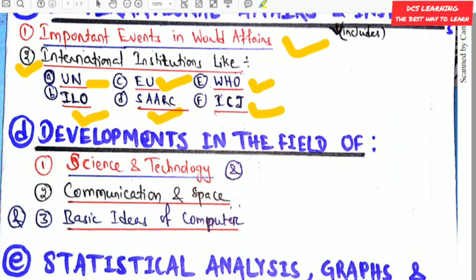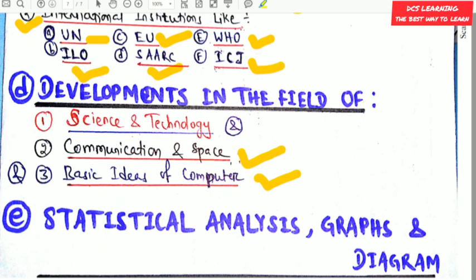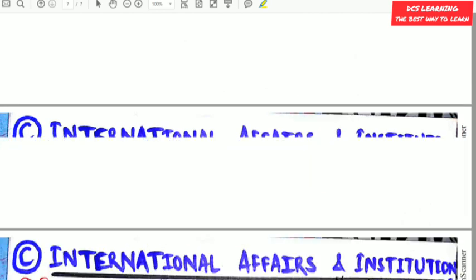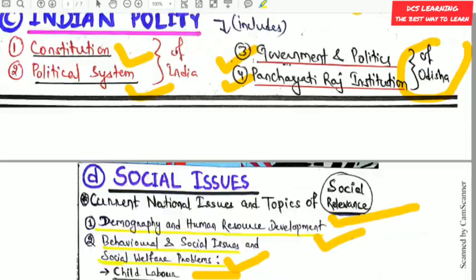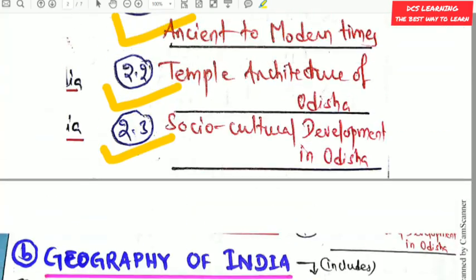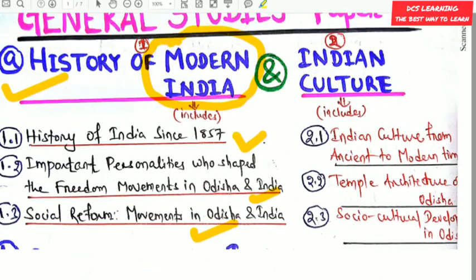Now next is development in the field of science and technology. From science and technology you will get questions from communication and space and basic idea of computer, only this much, nothing outside of this. Then the last one is statistical analysis, graphs and diagrams. This is statistics. The questions from statistics you will get in GS Paper 2. So this is the whole syllabus of OPSC Mains General Studies Paper 1 and Paper 2. Thank you.